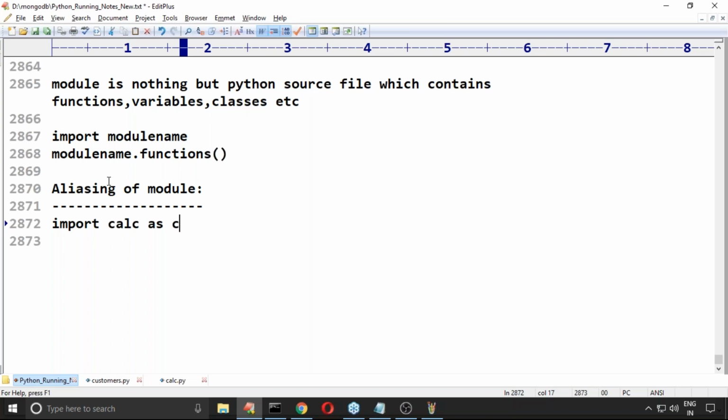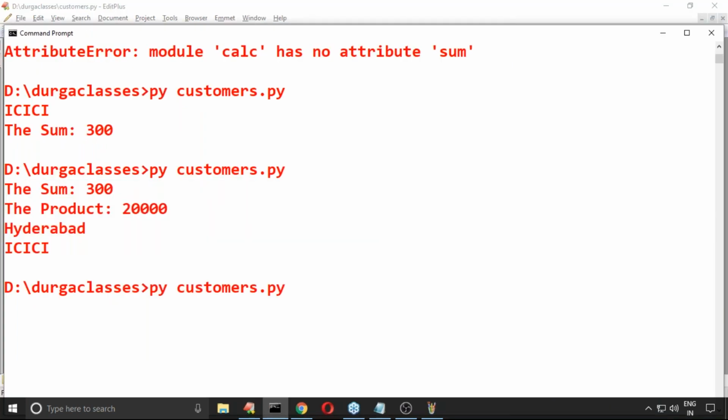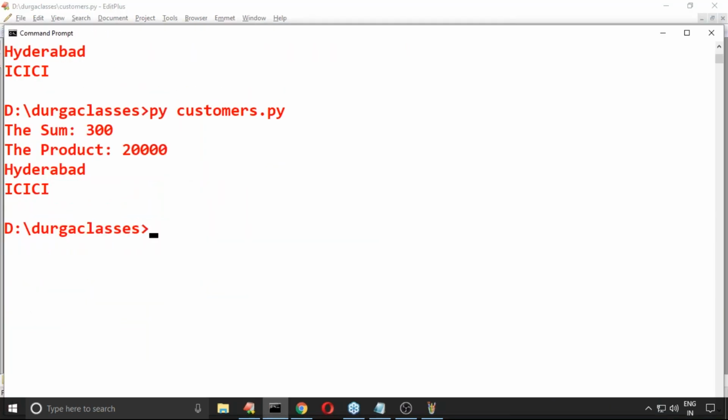Import calc as C. Now, what is the module name? Original name calc. But now you are defining C. C means alias name. Now in the remaining code, happily we can use C. Import calc as C. Now C dot, C dot, C dot. Now also it's working properly.